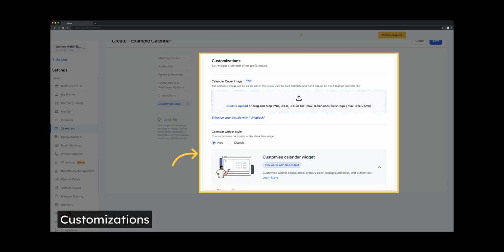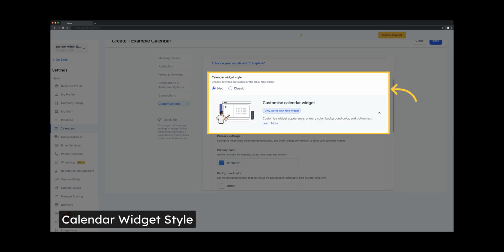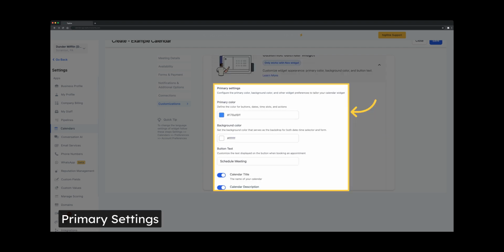Set the widget style and other preferences. Choose between our classic or the sleek Neo widget. Here you can configure the primary color, background color, and other widget preferences to tailor your calendar widget.